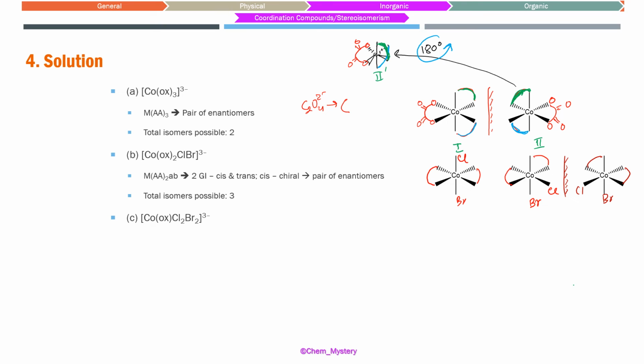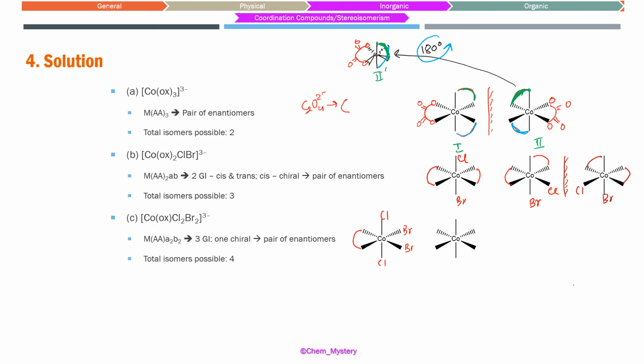The next compound, we have one oxalate and 2 Cl and 2 Br. Here we can have 3 geometrical isomers, and out of those 3, the one which is all cis is going to be optically active. That's going to be chiral. Total 4 isomers will be possible here. So the very first one we are writing, there is oxalate, and let us say Cl and Cl are trans. So Br are going to be this. This is going to be symmetric. You can cut from the plane of the oxalate ring. So Cl on the top, Cl on the bottom, right?